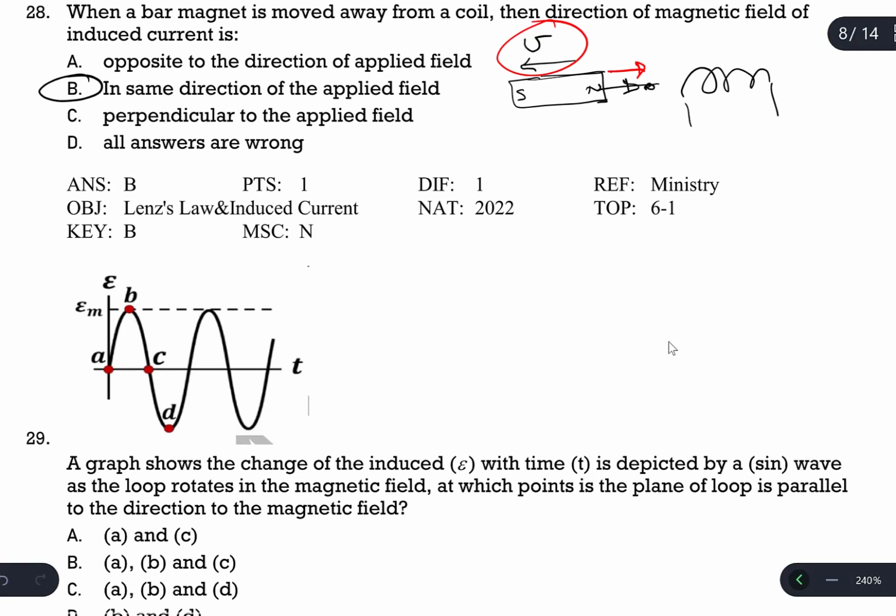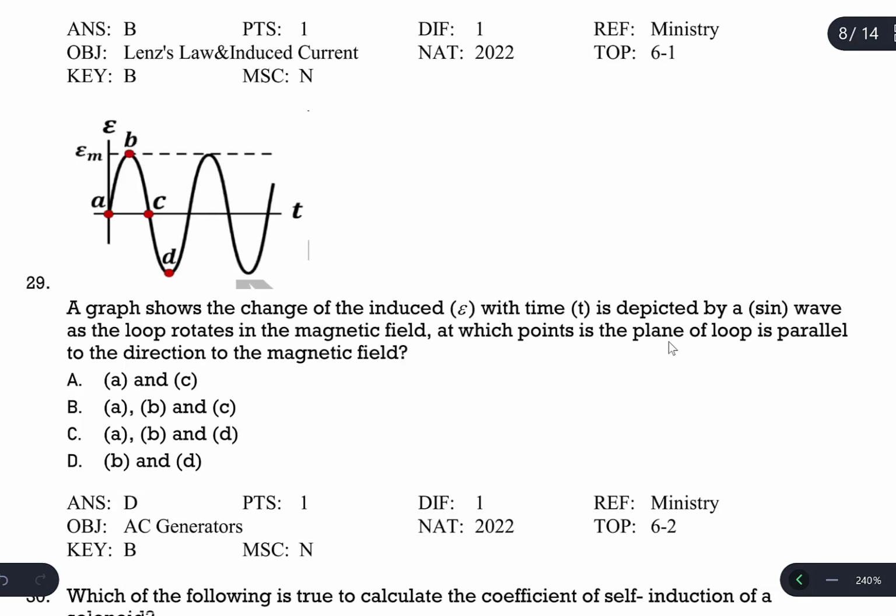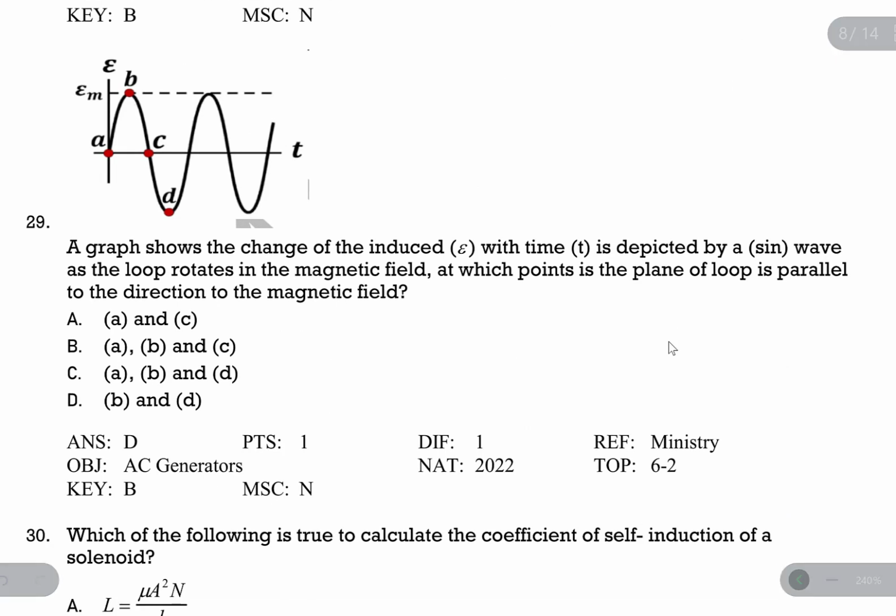Question number 29. A graph is given. The graph shows the change of induced EMF with time t, depicted by a sine wave, as the loop rotates in the magnetic field. At which point is the plane of the loop parallel to the direction of the magnetic field?